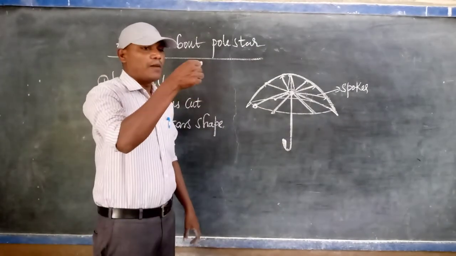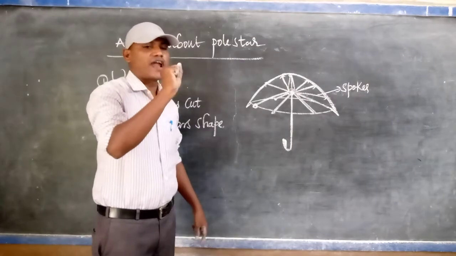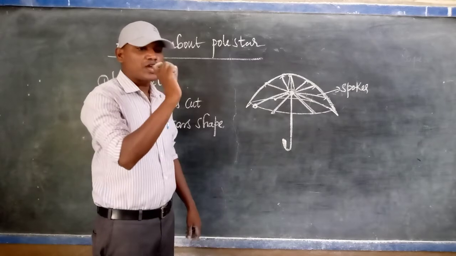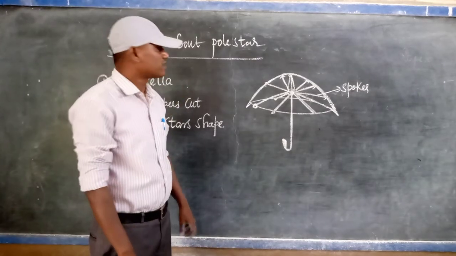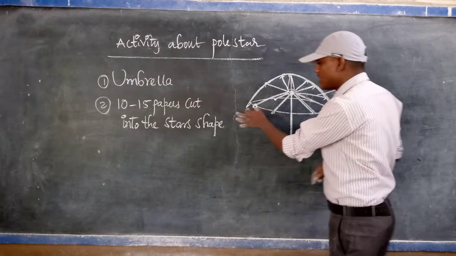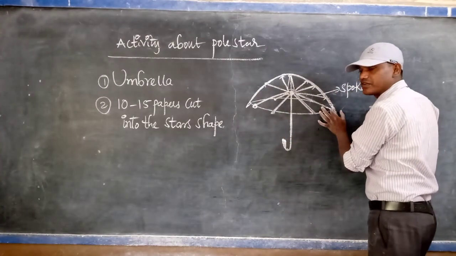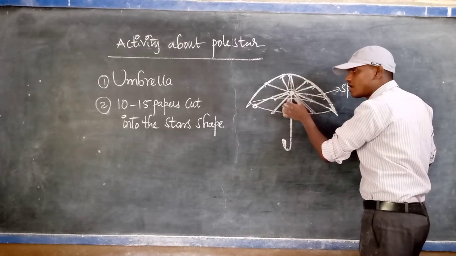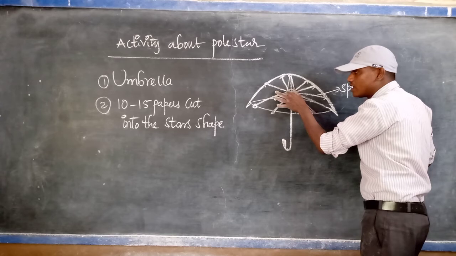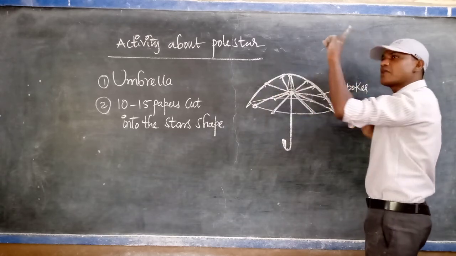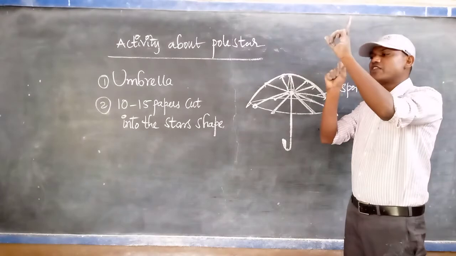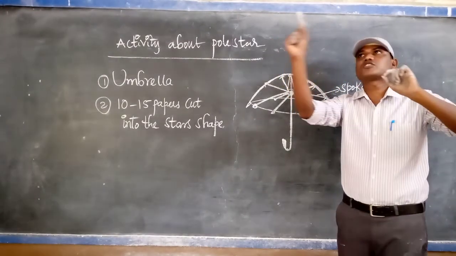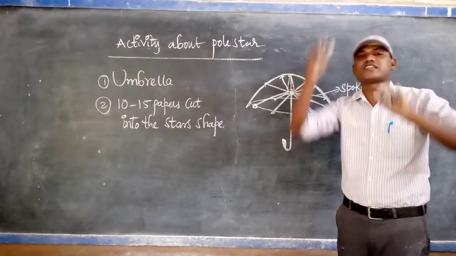After that, hold the metallic rod of the umbrella in your hand and slowly rotate the umbrella. When you rotate it, you observe that the stars fixed at the end of each spoke start rotating. But the star fixed at the middle of the umbrella stays in the same position. The stars fixed on the spokes change their position, but the middle position does not change.